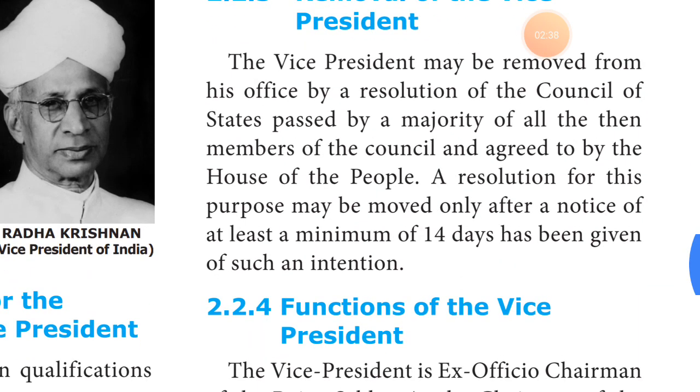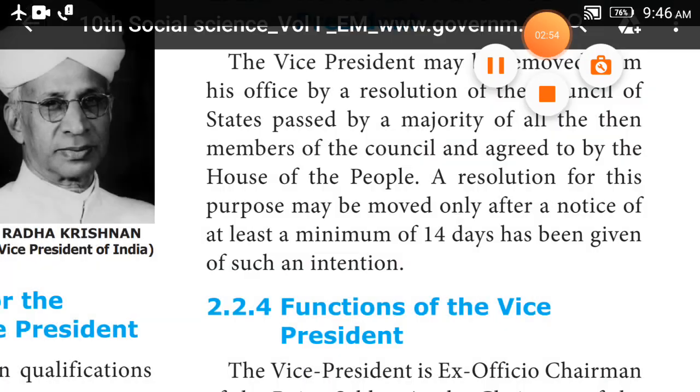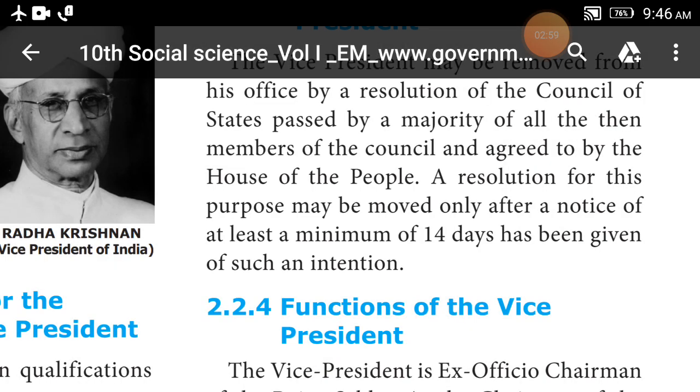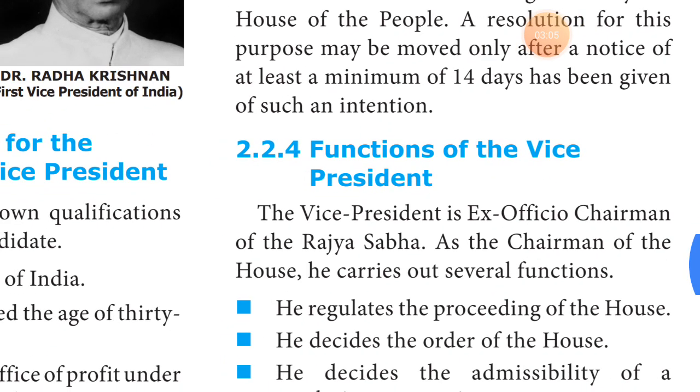Before giving the resolution to the Rajya Sabha, we must inform the vice president 14 days before. This is very important. Within 14 days we must give the intimation to the vice president. This is very important.